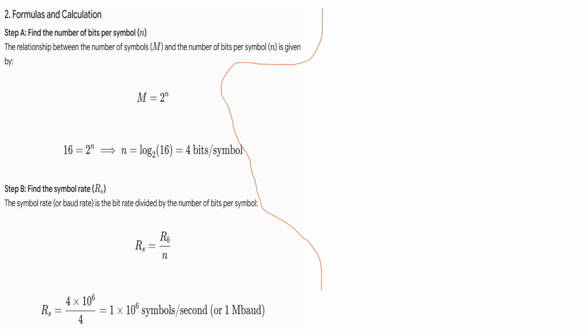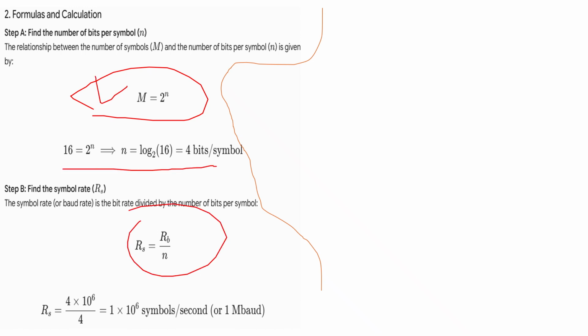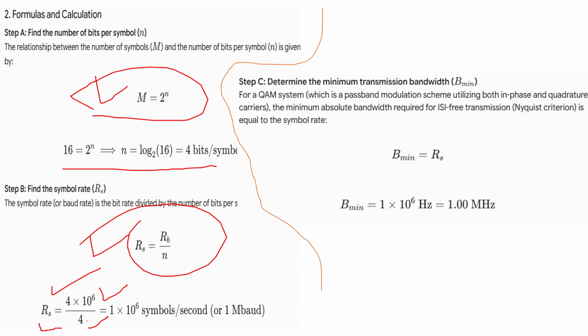Okay, so here are some more calculations. First find out how many bits we need. You can calculate for 4 symbols, and then find out the data rate. The data rate is already given, that is 10 to the 4 into 10 to the power 6. And the symbol rate is what we have to find out. The symbol rate is the data rate, that is the information rate, divided by the number of bits that we are using, and that will be equal to the minimum bandwidth, that is B minimum. So the minimum bandwidth will be the same for both coherent and non-coherent, right?